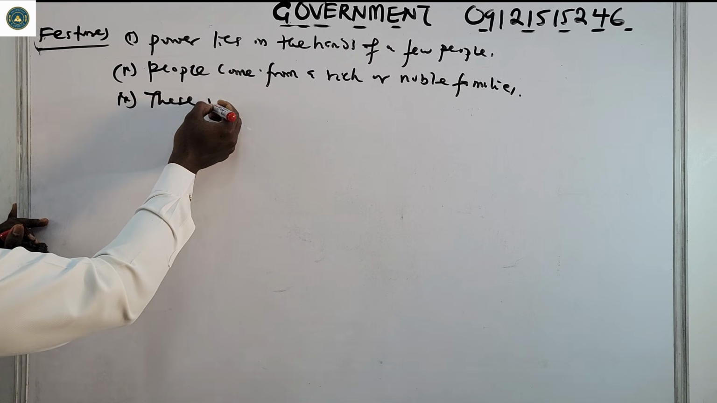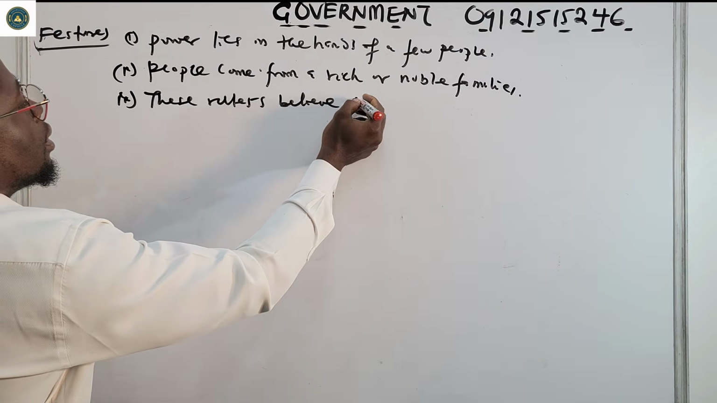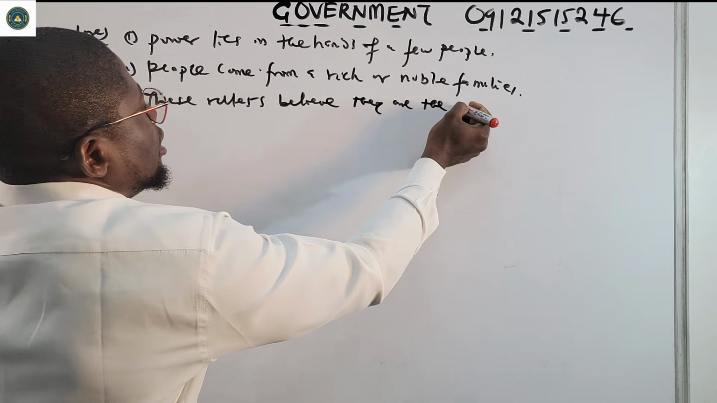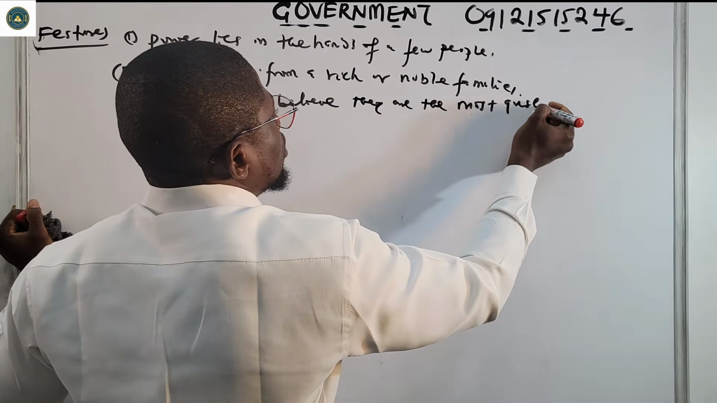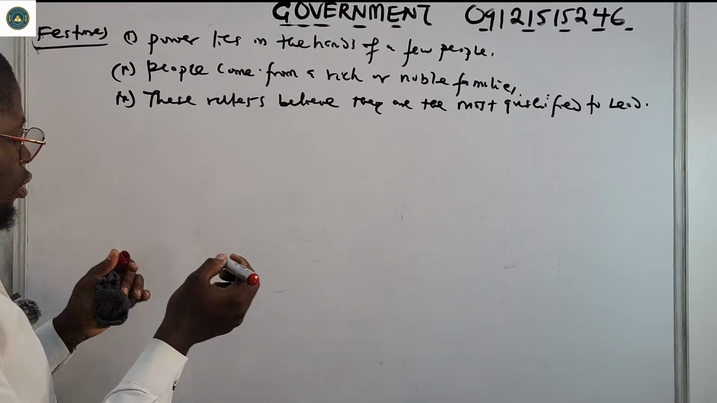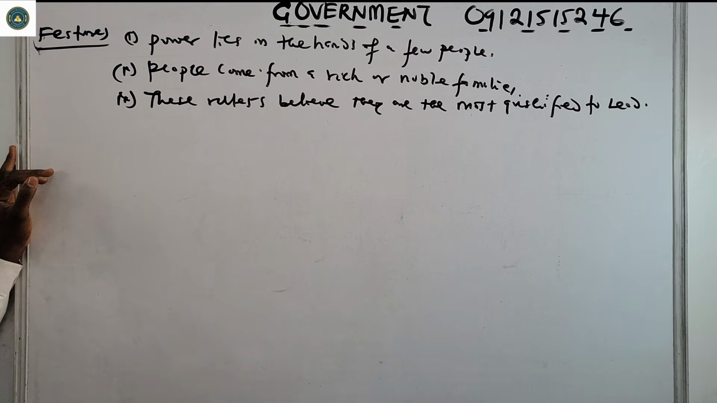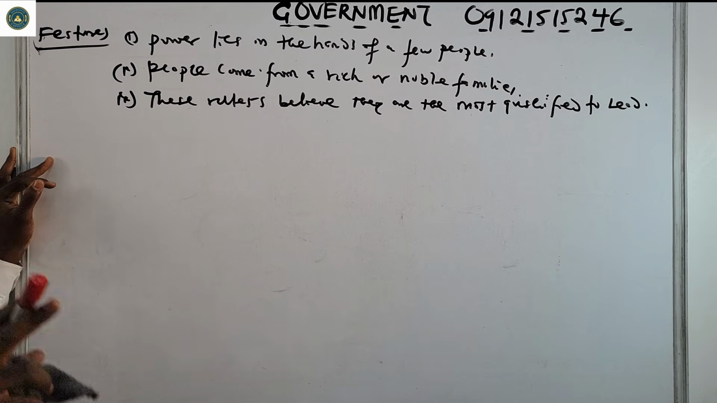Number three, these rulers believe they are the most qualified to lead. In aristocracy, they believe it's their right. They are the most qualified, and they are the wise ones, to lead the people. These leaders believe that they are the most qualified, wise people to lead.